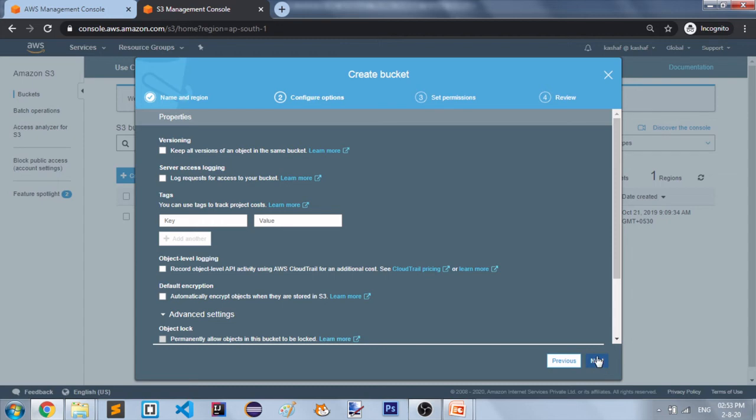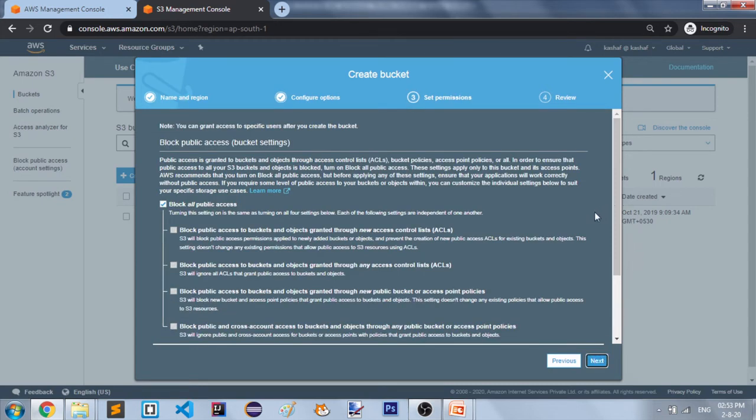Now I am moving to the next button. In the next step, you can see it is set permissions. You can set permissions for your S3 bucket, whether you want to keep your bucket public or private. You can read all these details, so it will be better understanding. If you want to keep it private for security purposes, keep this setting and don't change it. This is the default, and this is for private.